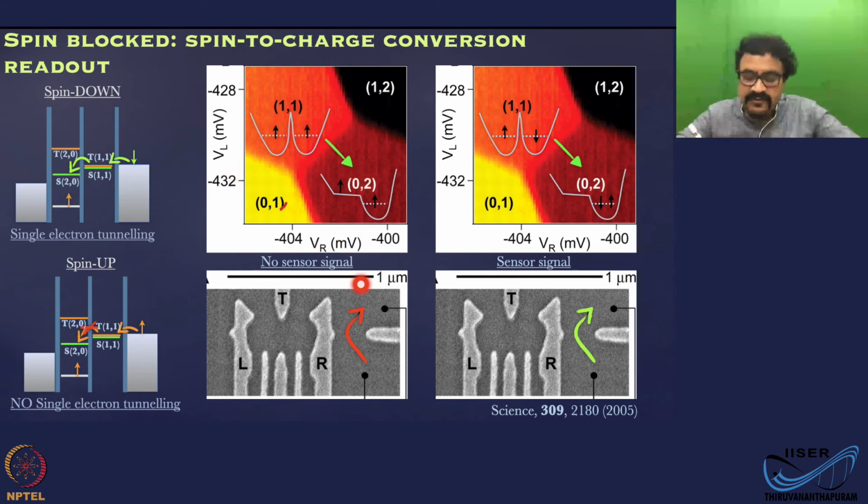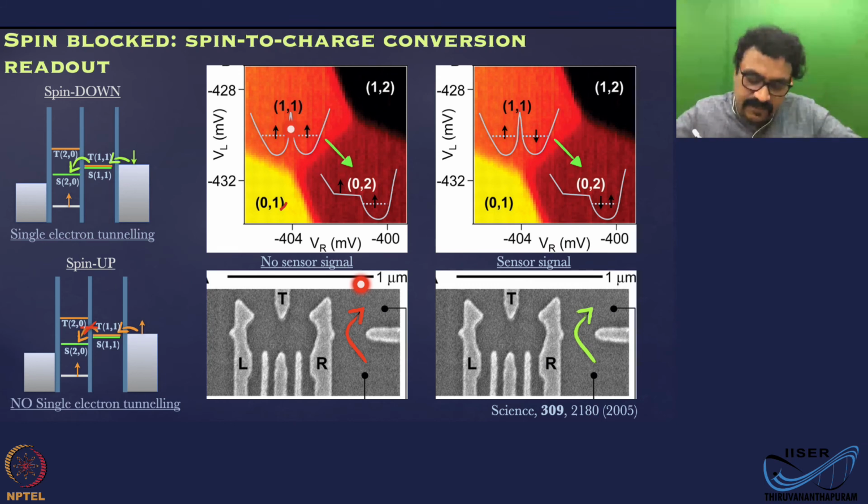But now, when I bring it here, the question is, would it form a 02 state or not? This is a 02 charge configuration. And this is a 1-1 charge configuration, this is a 1-2, and this is a 0-1 charge configuration.